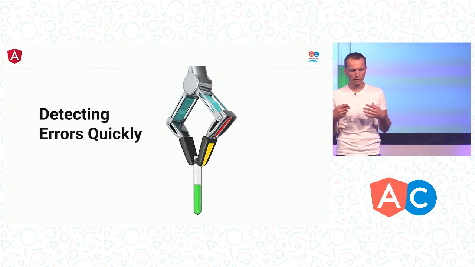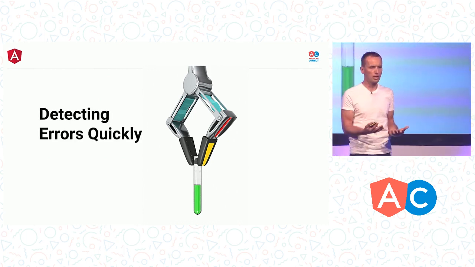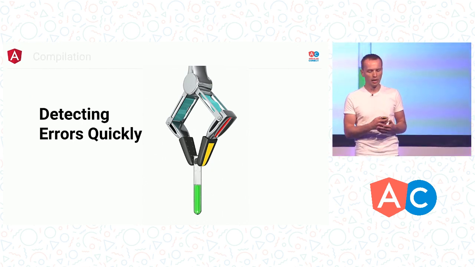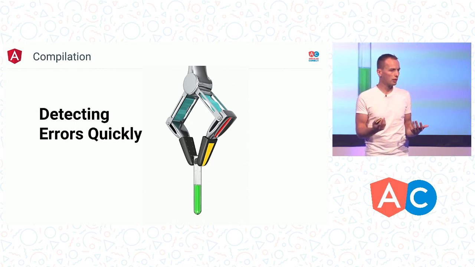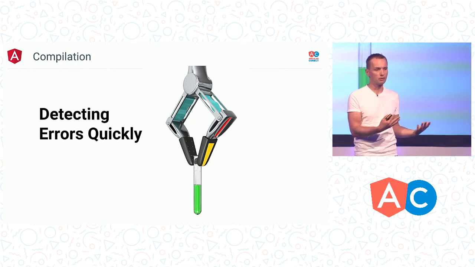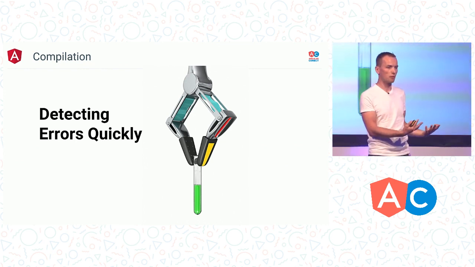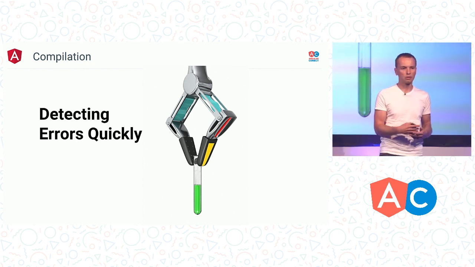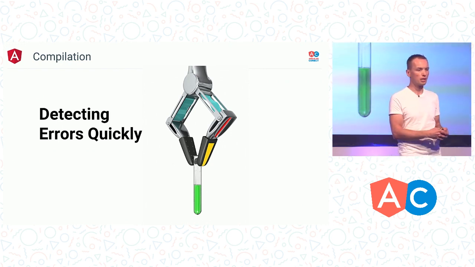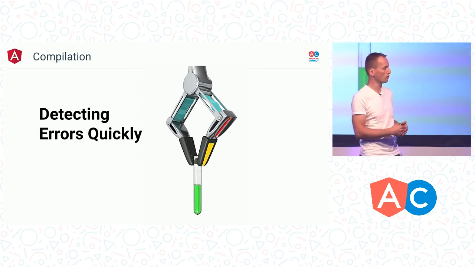This is something that Angular should be able to look at, understand, and detect errors quickly and tell you about them. This is why we have a compiler and compilation in Angular applications. We take all of the metadata and all the declarative things that you specify about your application. We can analyze it, and we can look for errors. We can find errors in your templates. We can find errors in your bindings and tell you about them before you even run the code.